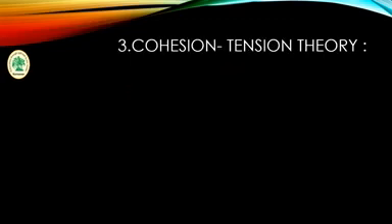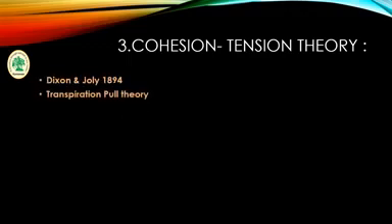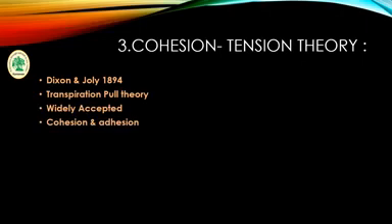The cohesion tension theory. Cohesion tension theory is also known as the transpiration pull theory, which was proposed by the scientists Dixon and Joly in 1894. It is a widely accepted theory, and this theory is based on two principles. First is cohesion and adhesion, and second is transpiration pull.